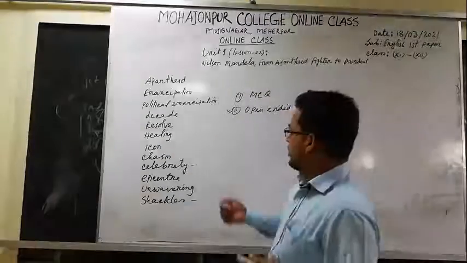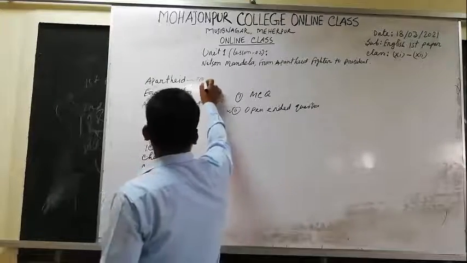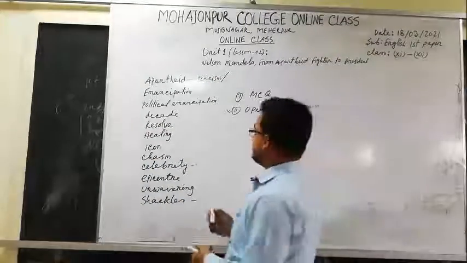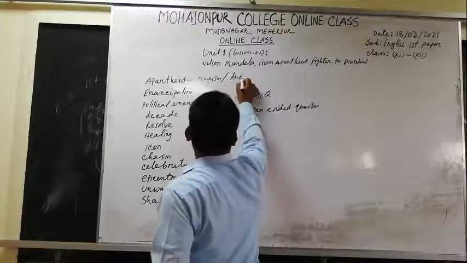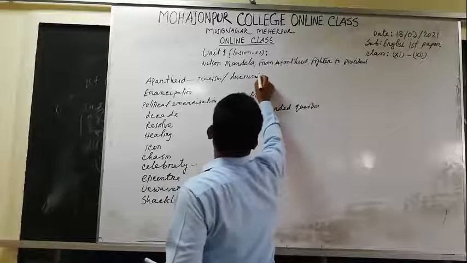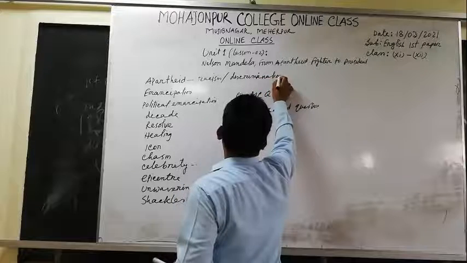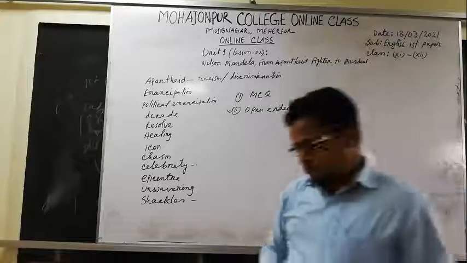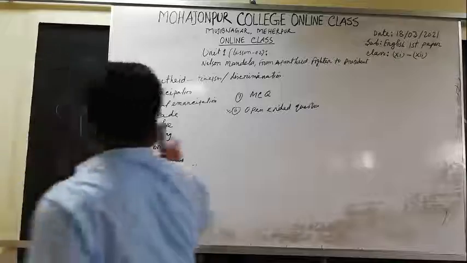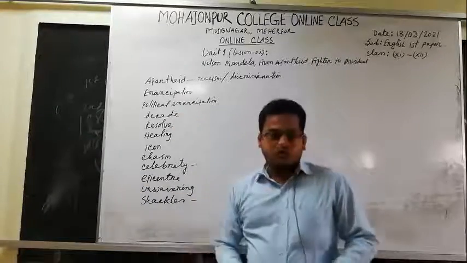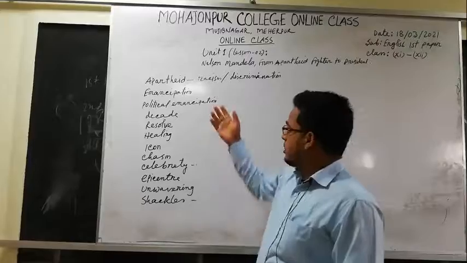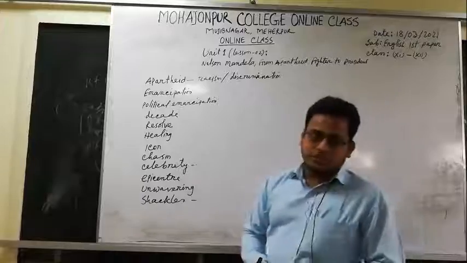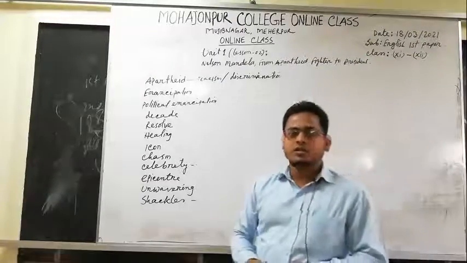So the correct one will be racism or discrimination. What does the word apartheid stand for? That will be racism or discrimination or racial discrimination, whatever you can say.